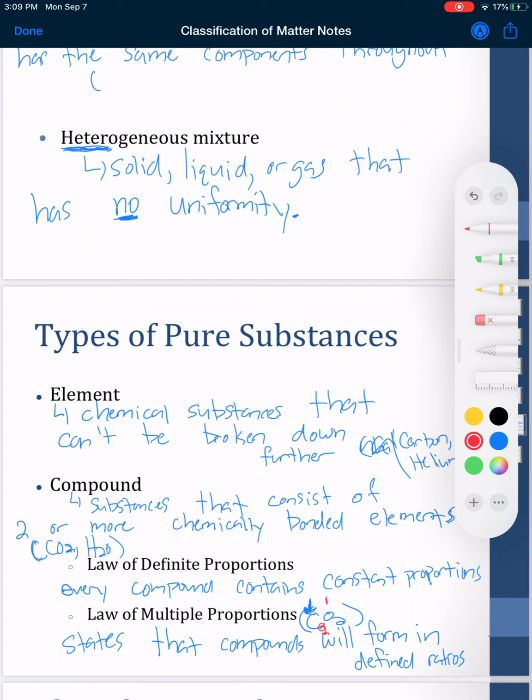And for the O, the 2 is telling me that the ratio of oxygen to carbon is 2 to 1. So if I get samples of carbon dioxide, there's going to be twice as many oxygen atoms as there are carbon atoms in that sample.